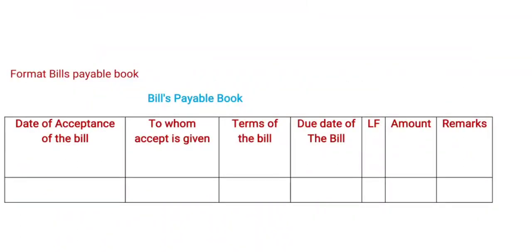Now we are coming to the format of the bills payable book. It is similar to the bills receivable book. It also has the same 7 columns. One is the date of acceptance of the bill. The second is to whom acceptance is given. The third is the terms of the bill. The fourth is the due date of the bill. The fifth is ledger folio. The sixth is amount. The seventh is remarks.